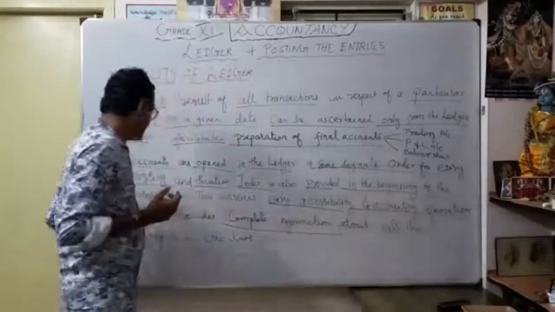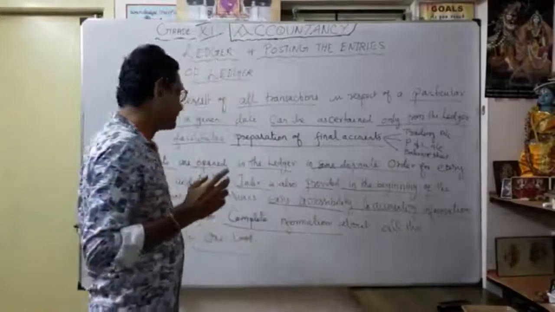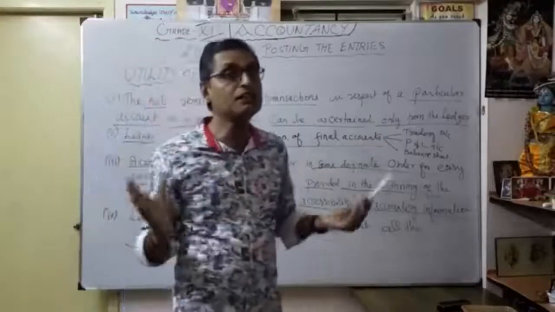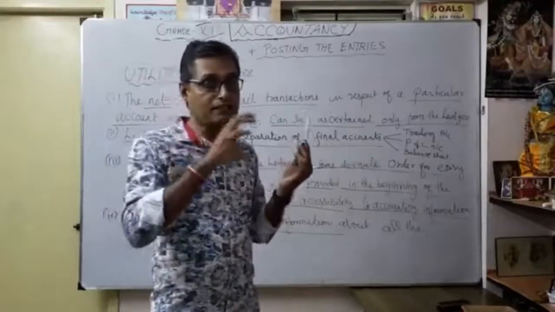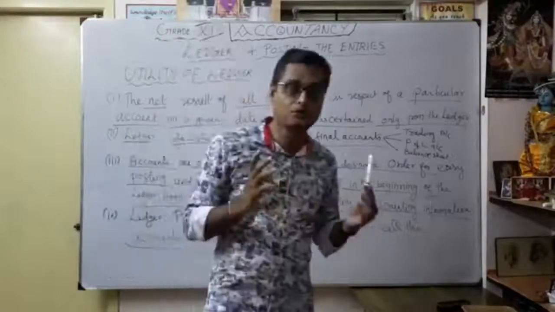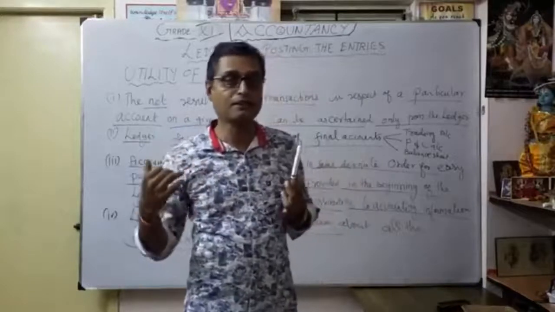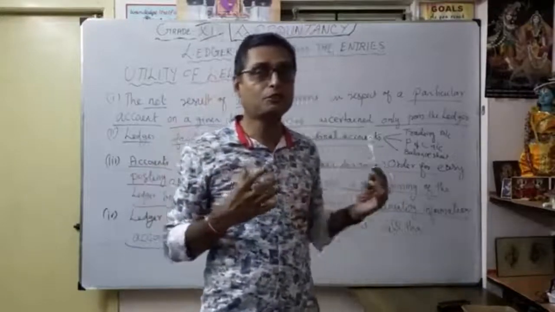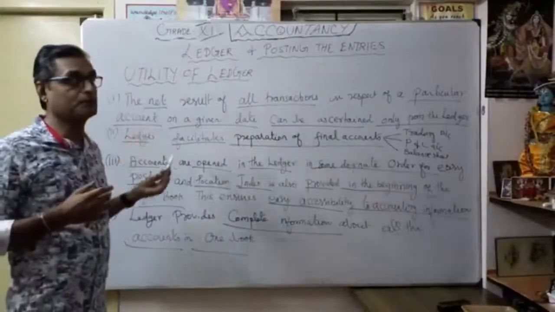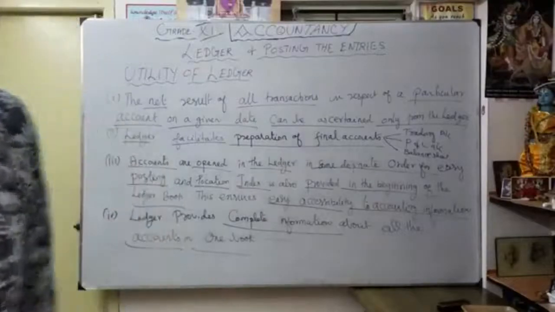And finally, the ledger provides complete information about all the accounts in one book, not the transactions, but all the accounts. All the transactions come to the ledger, then all the ledger accounts come into one single book. Maybe a purchase book or sales book; later I am going to discuss subsidiary books. So, understood the utility of the ledger? What are the important purposes, why I am going to prepare the ledger? That's what we discuss here now: utility of the ledger.